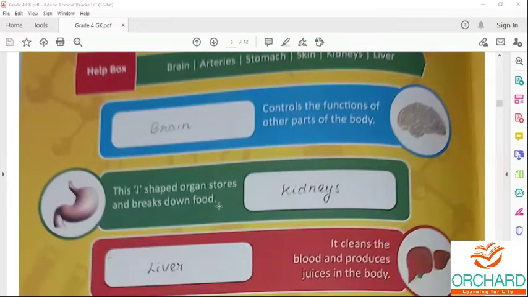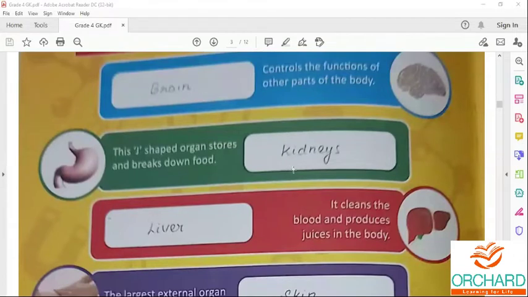Next one is, see the image. This is a J-shaped organ, it stores and breaks down the food. So it is not a kidney, it is a stomach. You just change it. It is not a kidney, it is a stomach. This J-shaped organ stores and breaks down the food. It is a stomach.